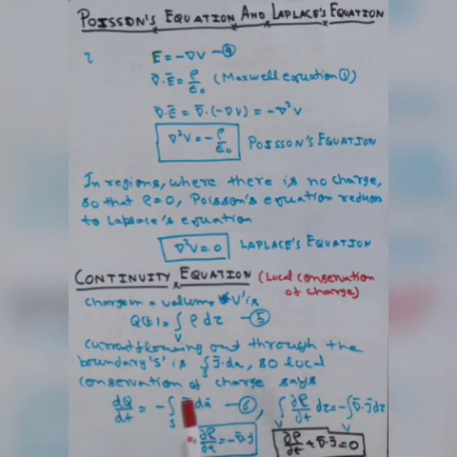So the local conservation of charge, we can say that I is equal to dq by dt, which is equal to, in the negative direction, the surface integration of the current density. You know the value of q, you can put this value here, and you will get this type of relation. Now with the help of the divergence theorem, you can write del rho by dt is equal to minus del dot J, and finally you can write this type of relation. This relation is known as the continuity equation.